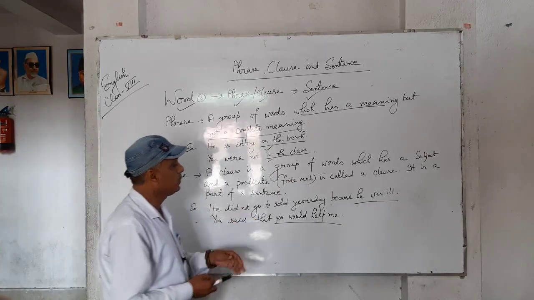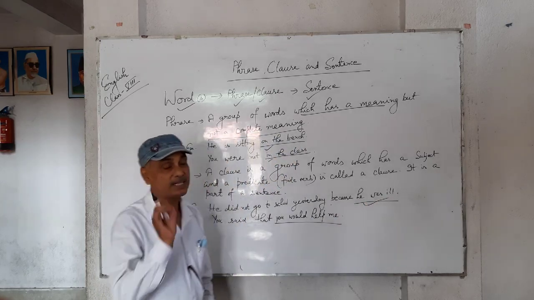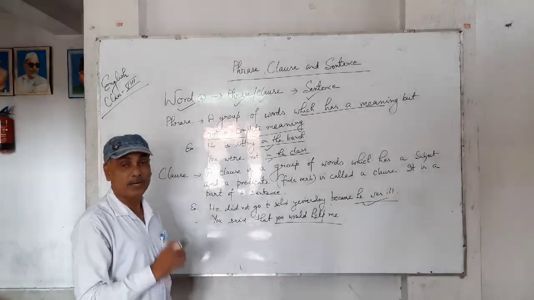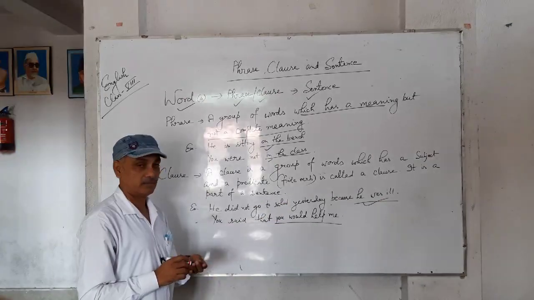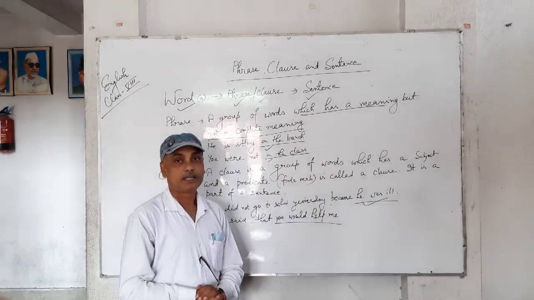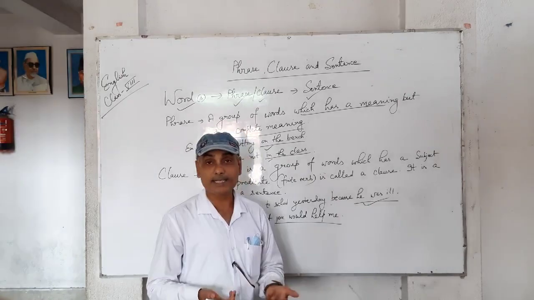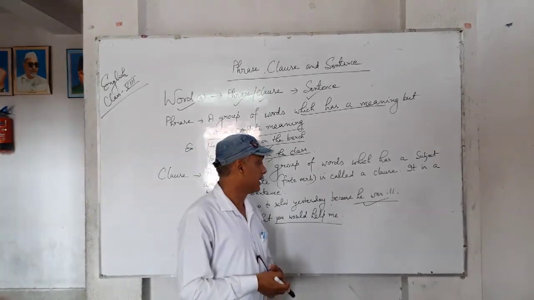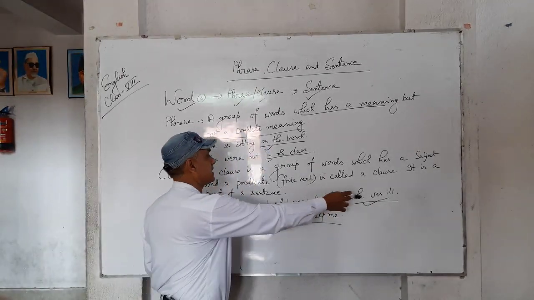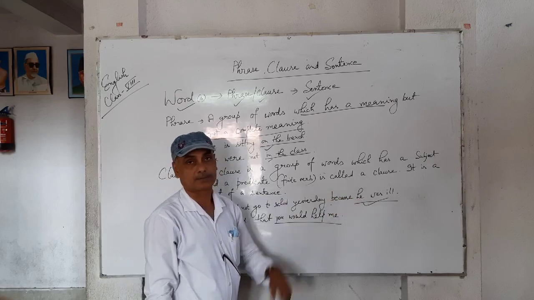He did not go to school yesterday because he was ill. It is giving a complete sense. But it is a clause here. Why? Because it is a part of a sentence. If I write only "he was ill," it is a sentence. It has a complete meaning. But here it is in a sentence. It is a part of a sentence. Therefore, it is a clause.